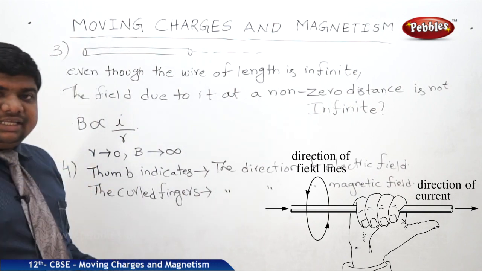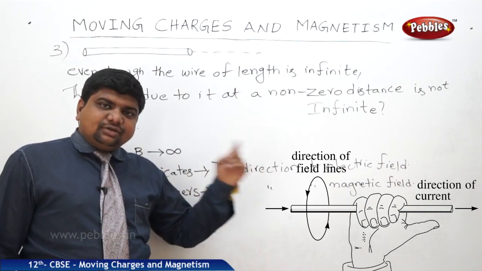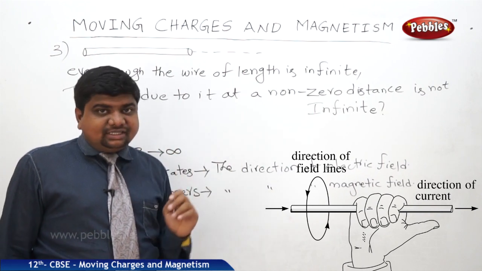The marker indicates the position of the conductor. So this is one way to understand the relationship and direction between electric current and magnetic field.